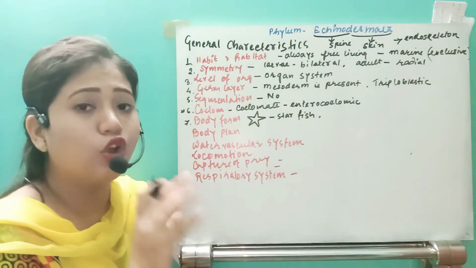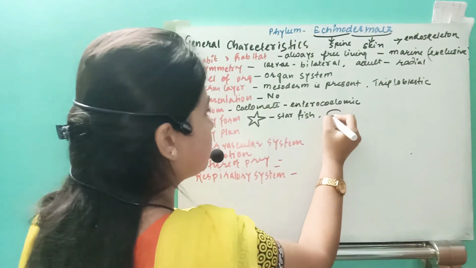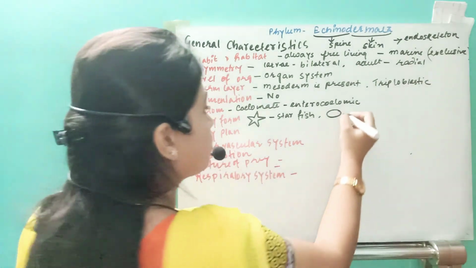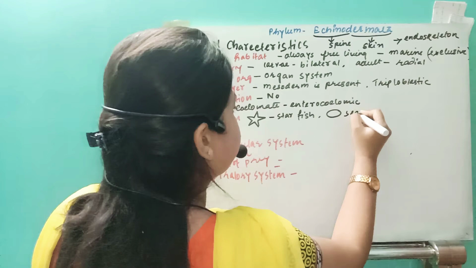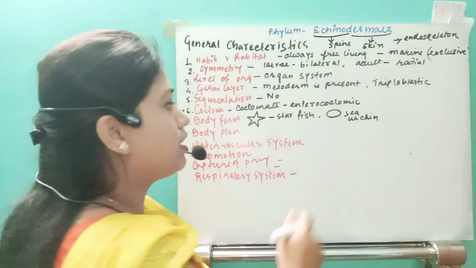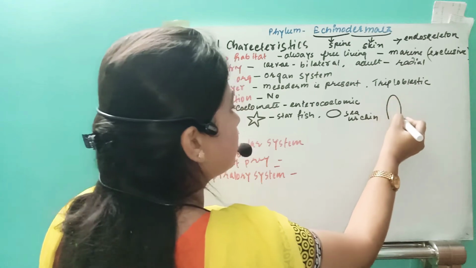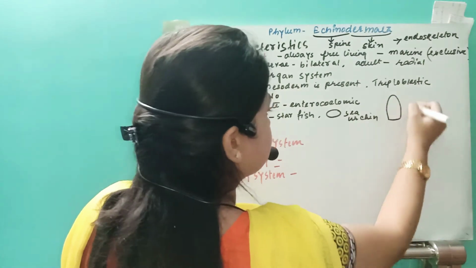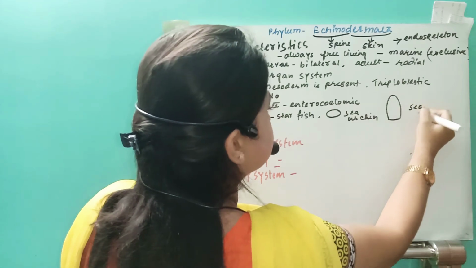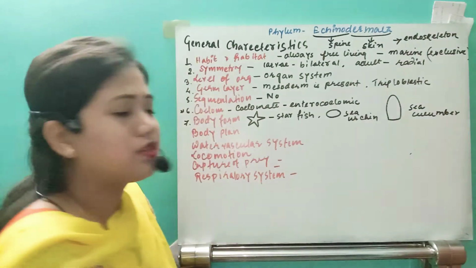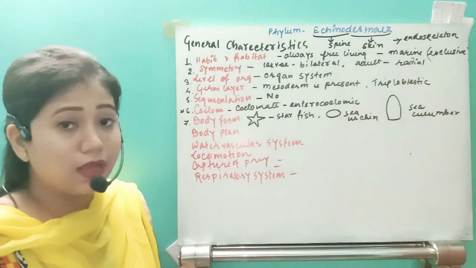They can be globular, like a globe-like structure, as found in sea urchin. And they can be cylindrical like this, as seen in sea cucumber. These are just general names I have given.